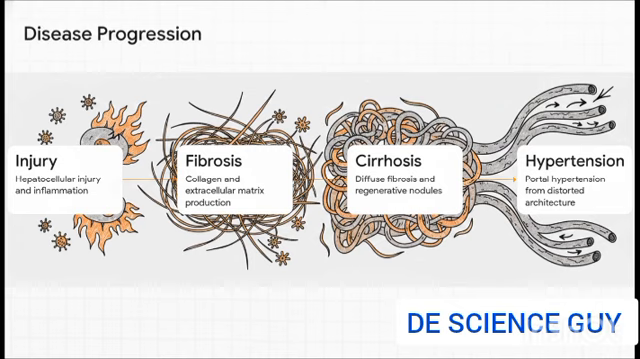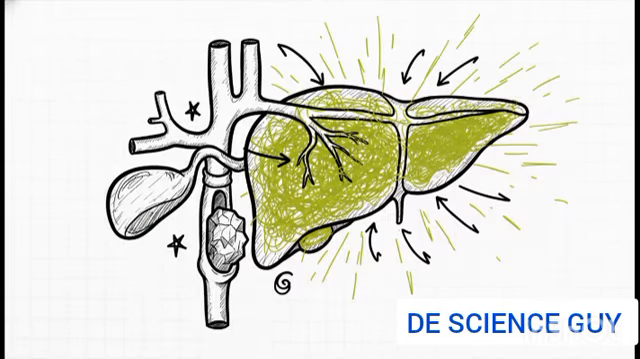Over time, this scarring gets so severe it completely distorts the liver's architecture into this tough, maze-like state we call cirrhosis. And because blood struggles so hard to push through that scarred maze, it knocks over our final domino, portal hypertension. But what if the initial problem isn't cellular injury, but a physical blockage?